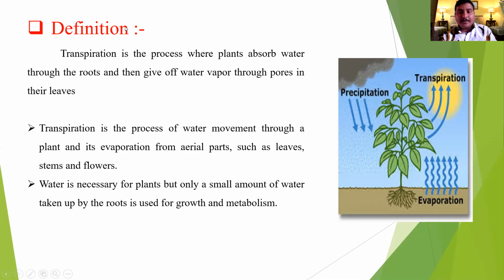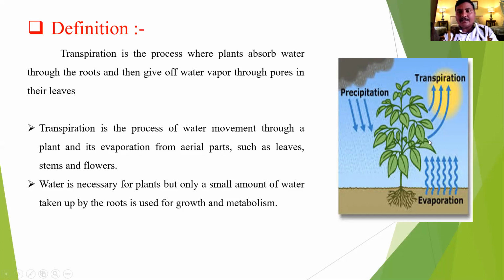What is the definition of transpiration? Transpiration is the process where a plant absorbs water through the root and then gives off water vapor through pores in its leaves. Basically, transpiration is the evaporation of water vapor from the leaves of water absorbed by the root of the plant. Transpiration is the process of water movement through a plant and its evaporation from aerial parts such as leaves, stem and flower.